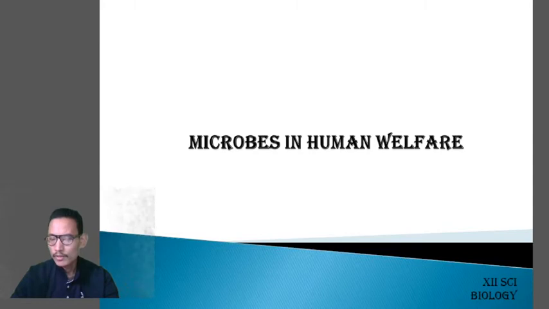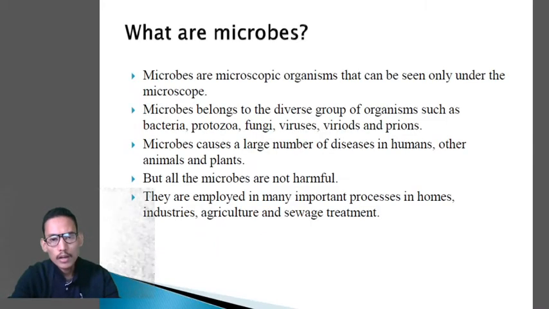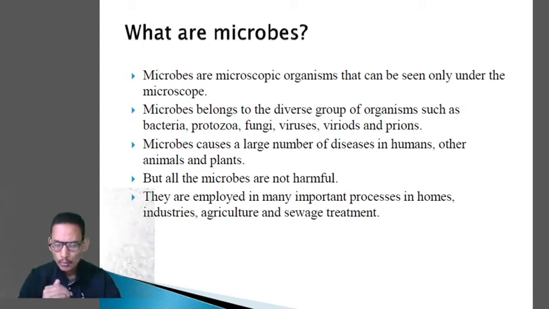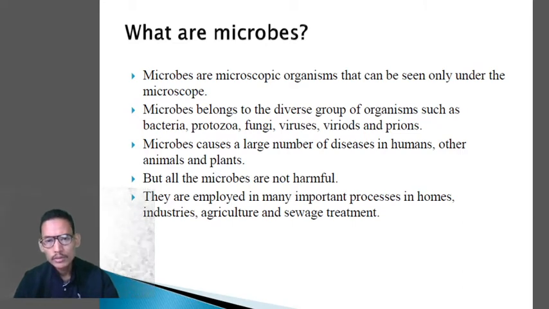Clear? So before starting with the chapter, what are microbes? Microbes are the microscopic organisms which cannot be seen by the naked eye. They are only visible under the microscope. Now they exist everywhere. They are present in the soil, in water, in air, and inside and on the surface of our body and that of the animals and the plants.